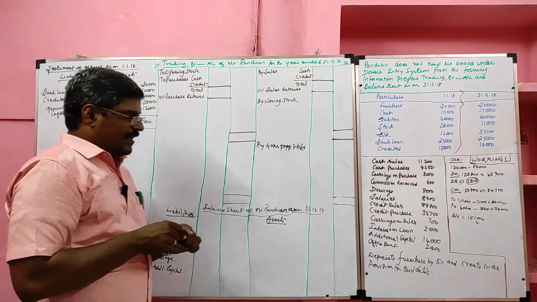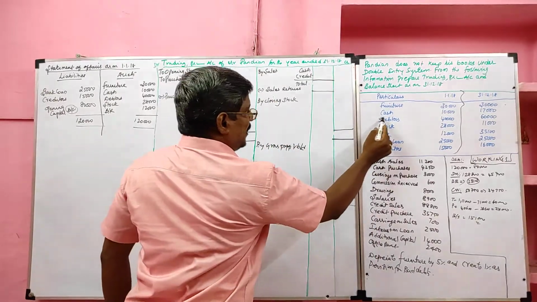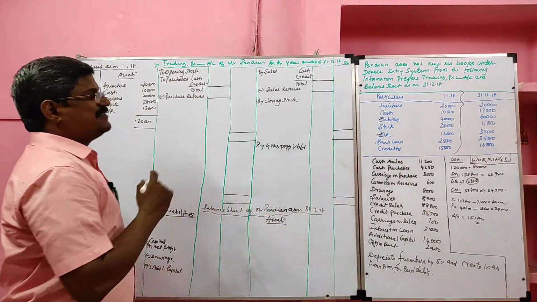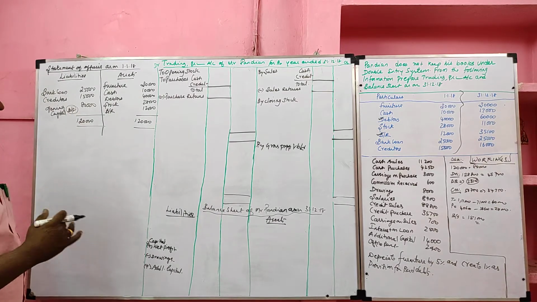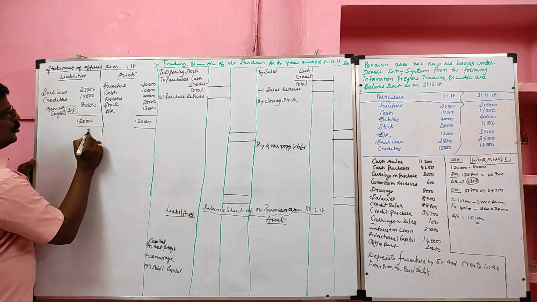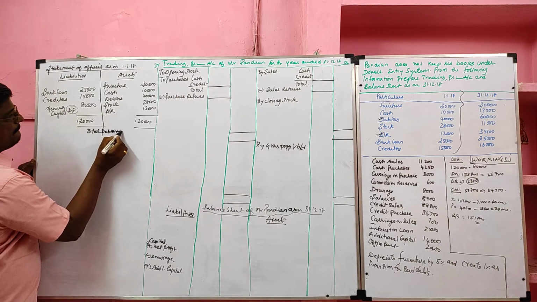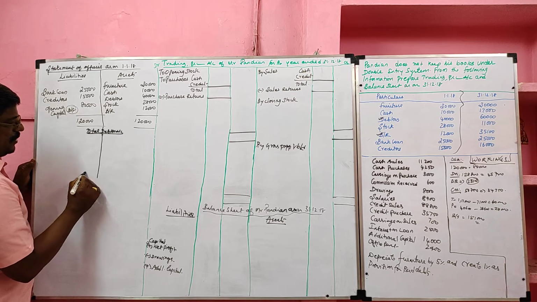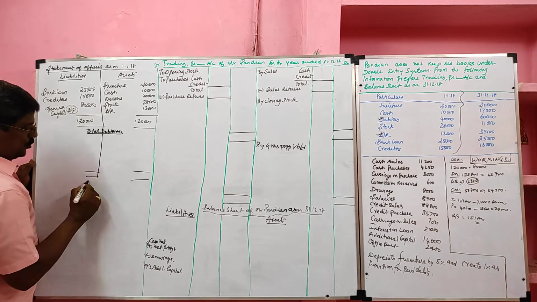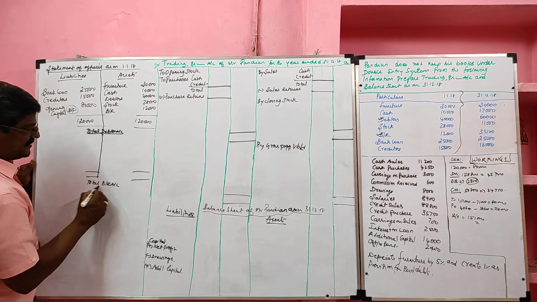Next, we have to prepare total debtor account and total bills receivable account. Since in this problem BR is given, we have to prepare debtor account and BR account simultaneously.